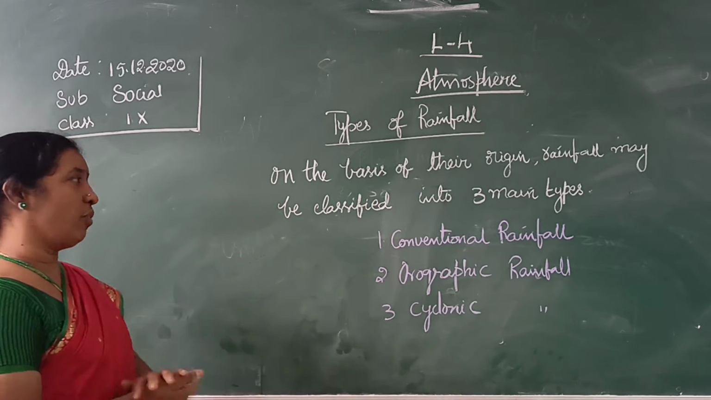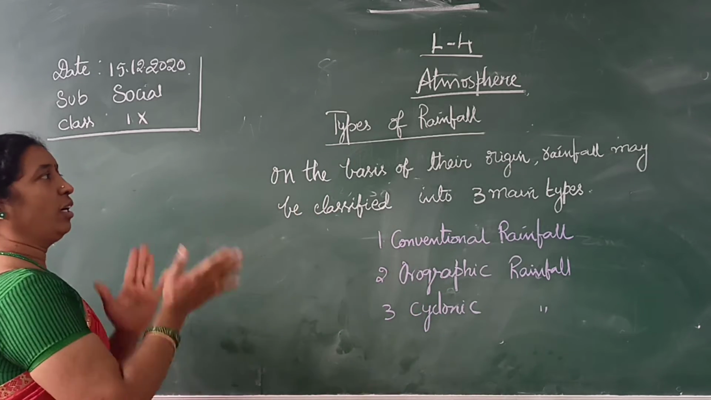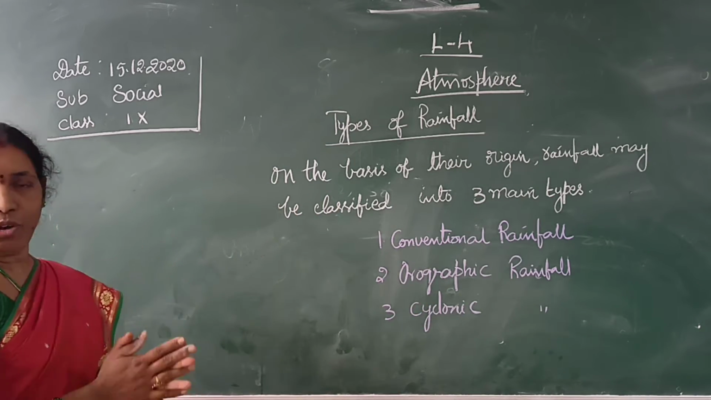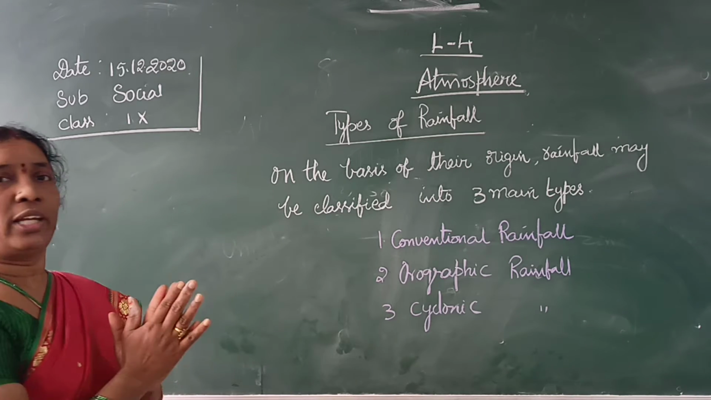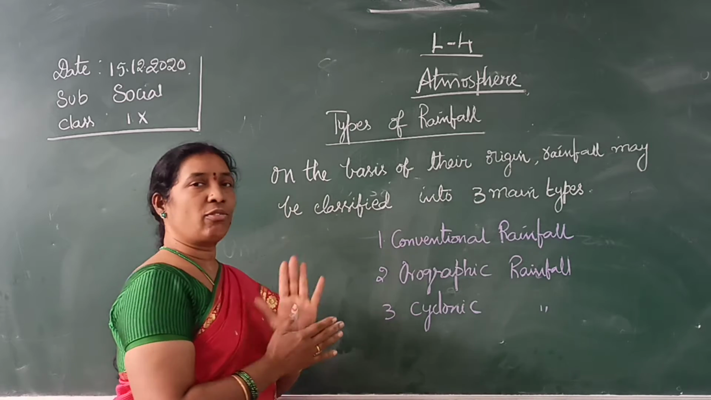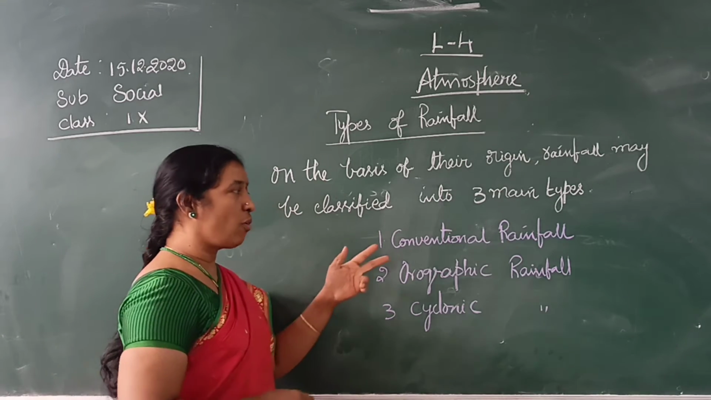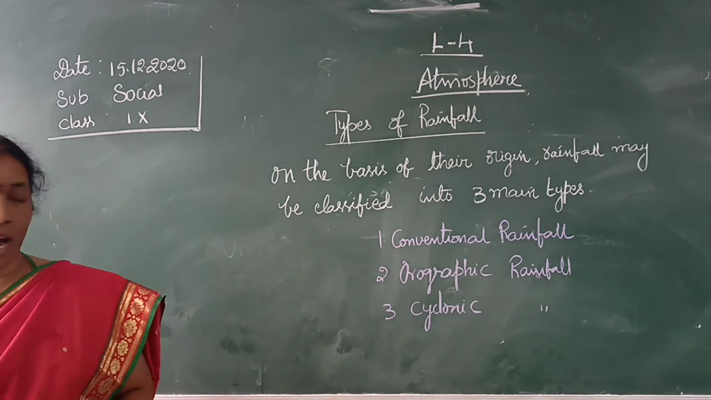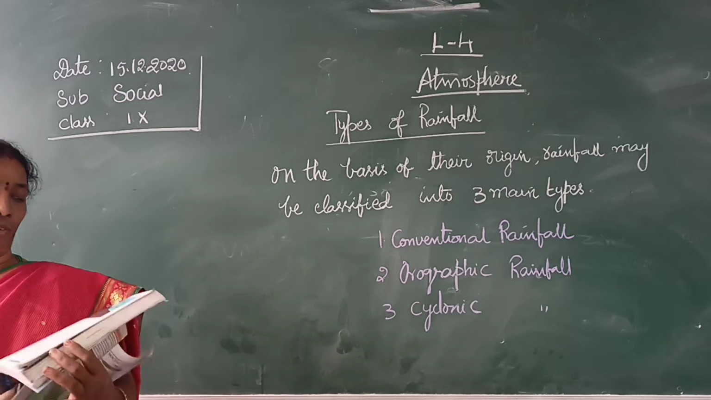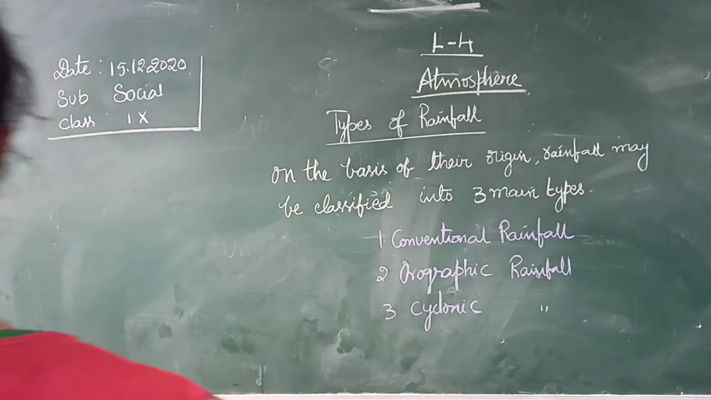The types of rainfall. On the basis of their origin and the way they occur, rainfall is classified into three main types: convectional rainfall, orographic rainfall, and cyclonic rainfall. We are talking about cyclonic rainfall, which I already explained in the Zoom class.